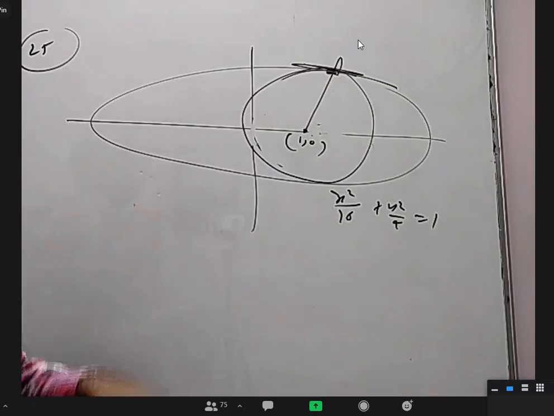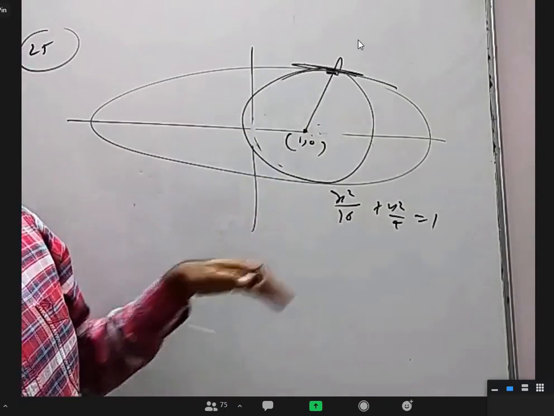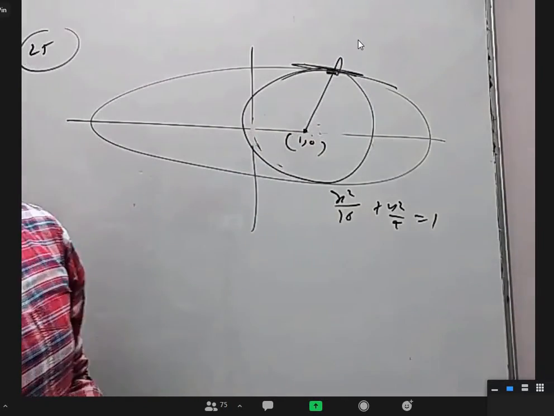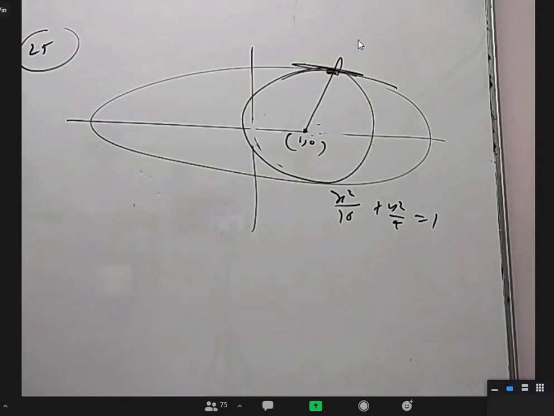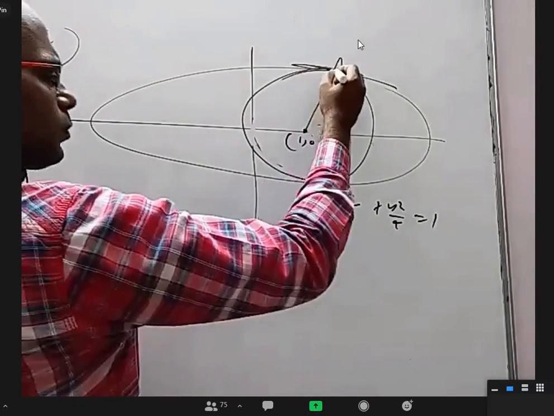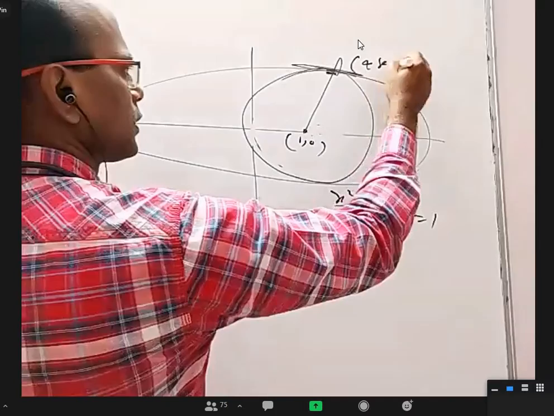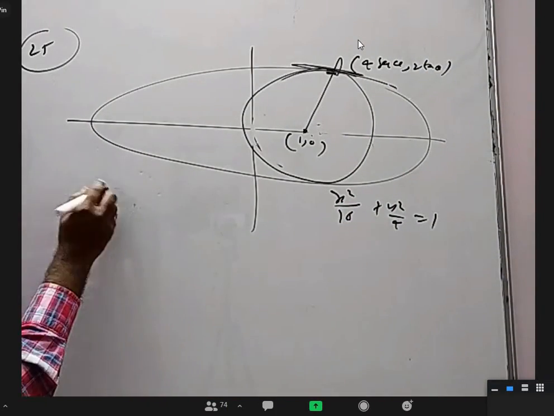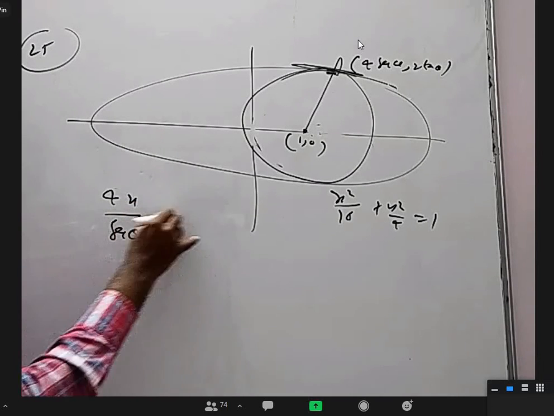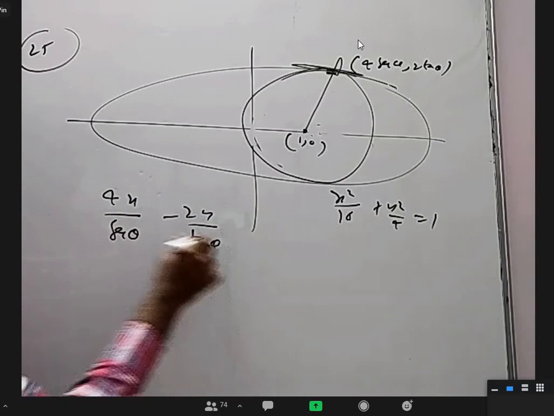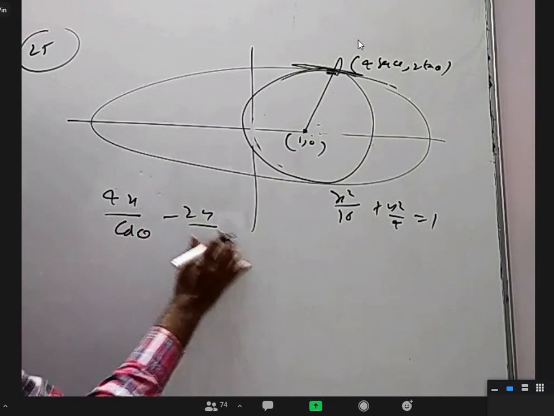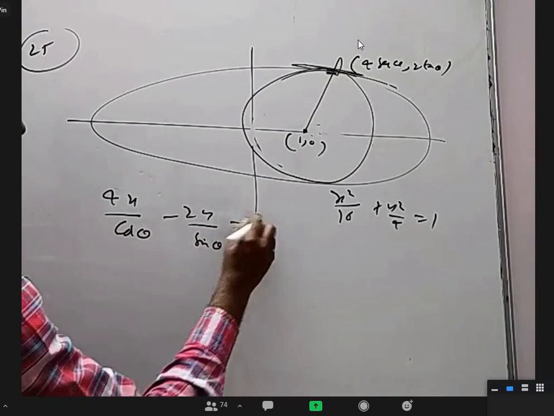Okay. So if you want a circle that can fit in the ellipse, the point where the circle is touching is the point where the normal passes through 1, 0. So we have to find that point, and then we can know the radius. So what is the general point here? 4 secant theta, 2 tan theta. What is the normal there? ax by secant theta minus by by tan theta, that is, ax by cos theta minus by by sin theta equal to a square minus b square.